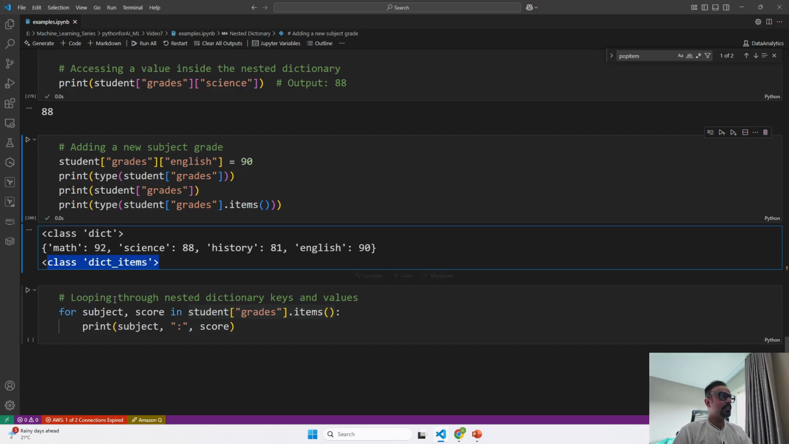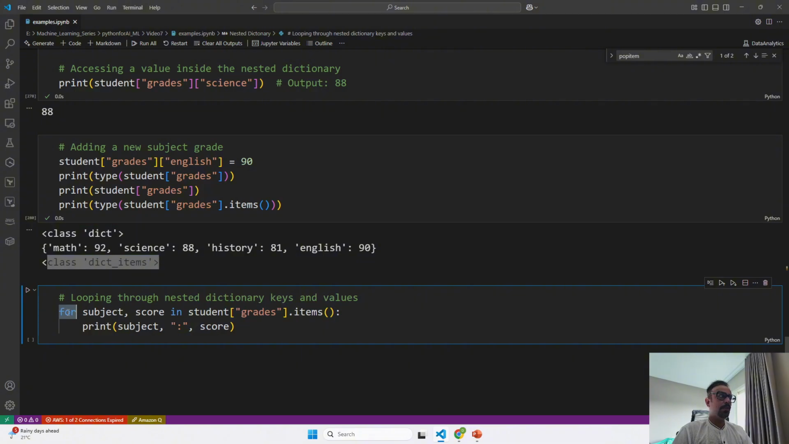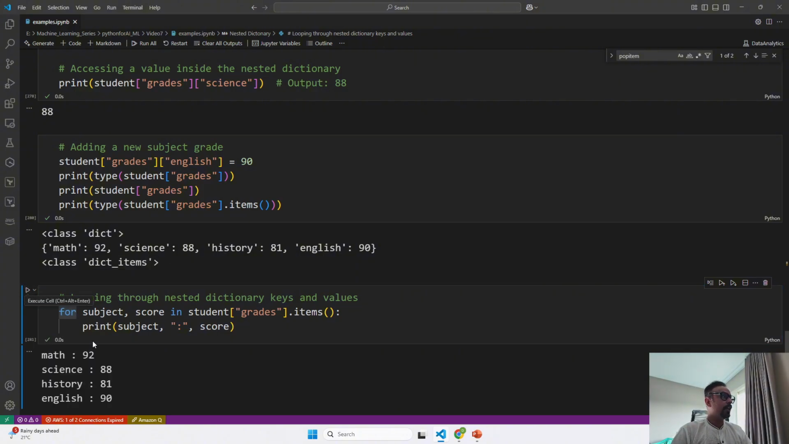Once these items are returned, the for loop is going to iterate inside that one by one, from 0 to 3, and print the value. So if I run this, what this for loop did is, first this ran and gave all the items, the list of all the items. Then the for loop started going through that list one by one.